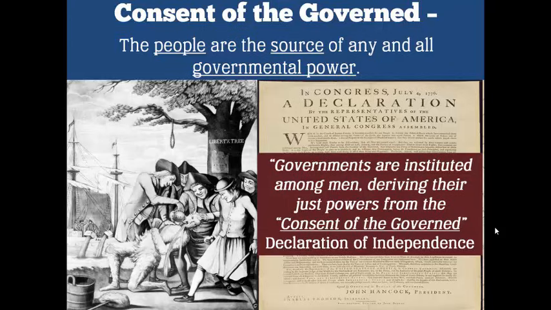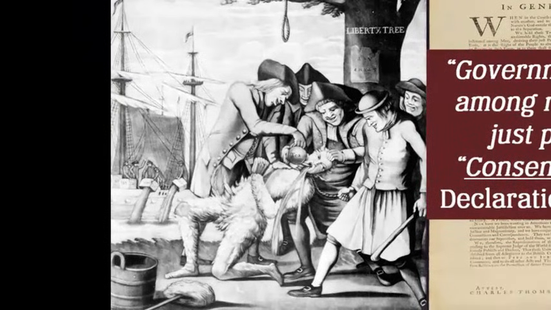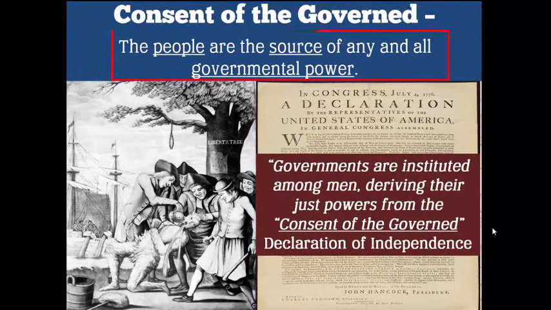Taking this idea that the people are in charge a step further is the principle of consent of the governed. This principle, dating back to the days when we were still part of Great Britain, means that the people are the source of any and all governmental power. Remember, a source is where something comes from.